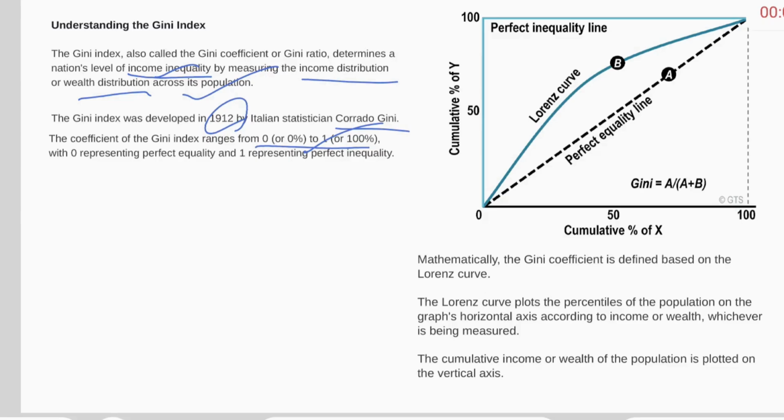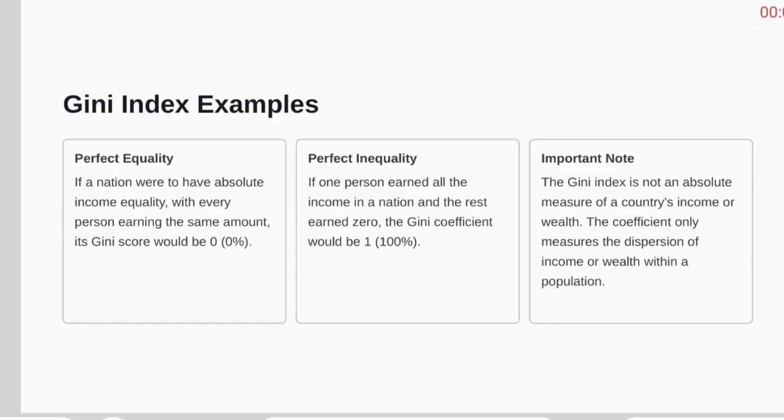Mathematically, the Gini coefficient is defined based on the Lorenz curve. The Lorenz curve plots the percentiles of the population on the graph's horizontal axis according to the income or wealth, whichever is being measured. Gini index examples: perfect inequality, perfect equality. Important note: the Gini index is not an absolute measure of a country's income or wealth. The Gini coefficient only measures the dispersion of income or wealth within a population.